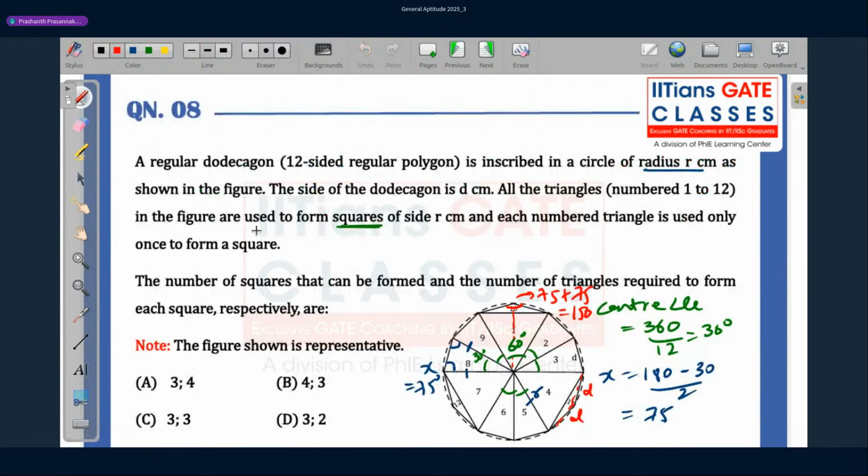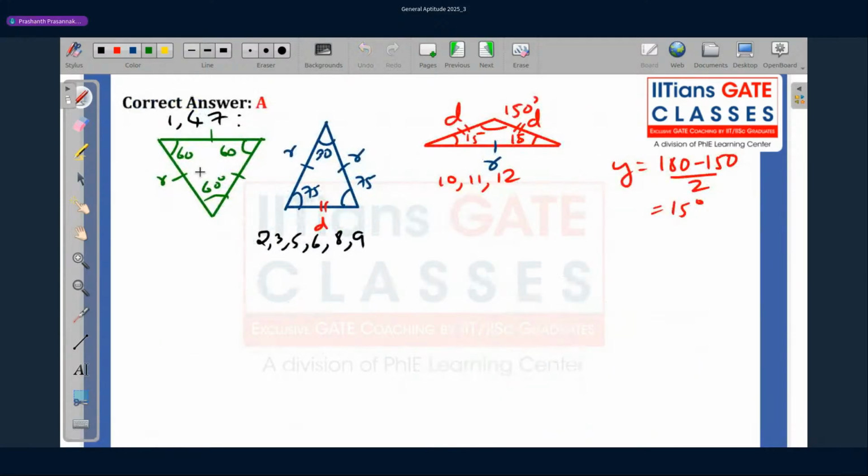Now we can finally go to forming the squares. Not just forming the squares, they have given the side length also as r centimeter. So let me start with the equilateral one. Side length is r and r. So one side is going to form the side of the square. I'll take this one next.